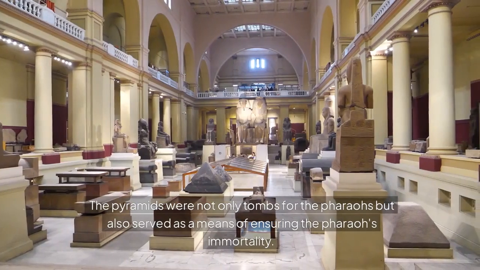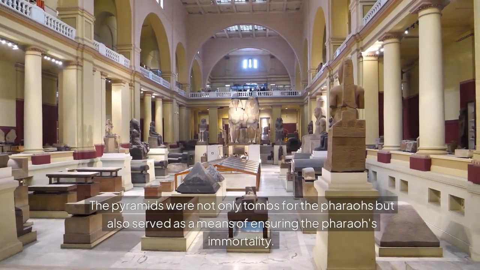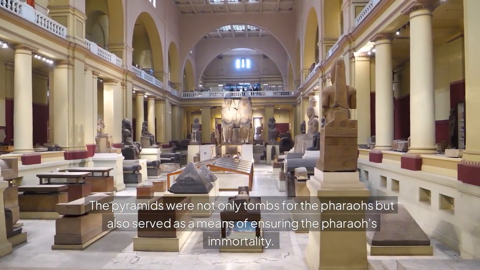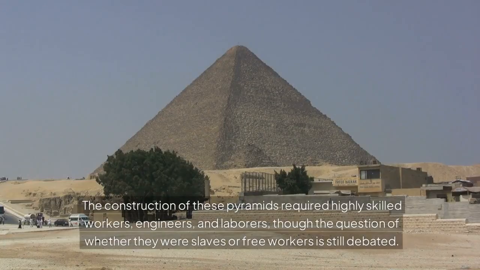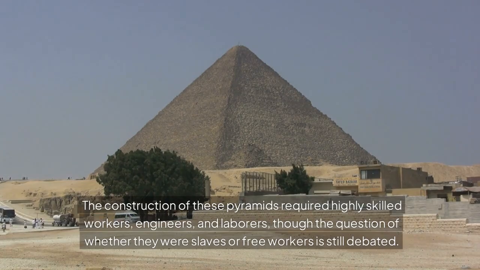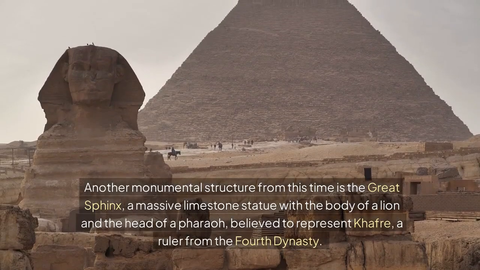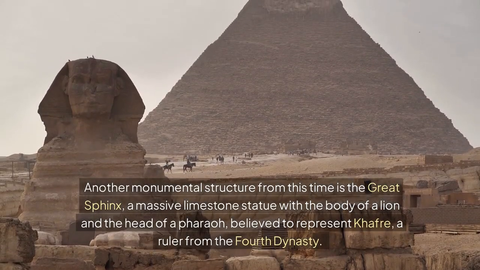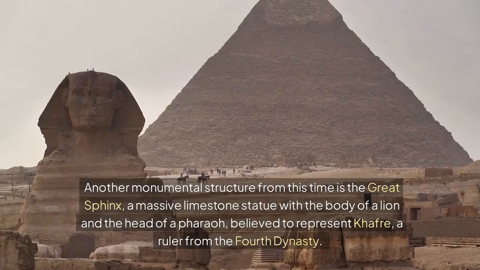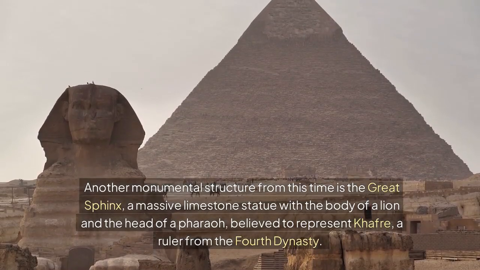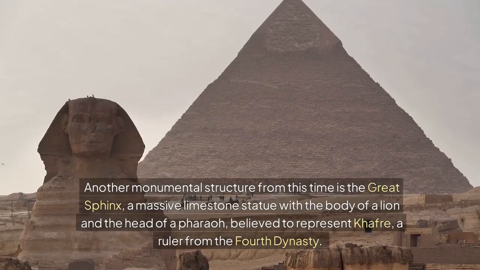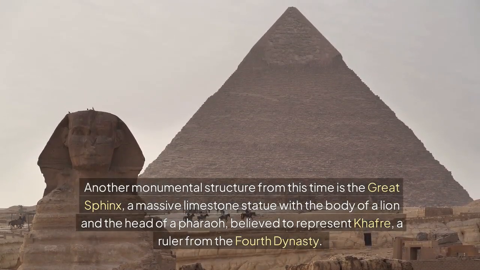The pyramids were not only tombs for the pharaohs but also served as a means of ensuring the pharaoh's immortality. The construction of these pyramids required highly skilled workers, engineers, and laborers, though the question of whether they were slaves or free workers is still debated. Another monumental structure from this time is the Great Sphinx, a massive limestone statue with the body of a lion and the head of a pharaoh, believed to represent Khafra, a ruler from the 4th dynasty.